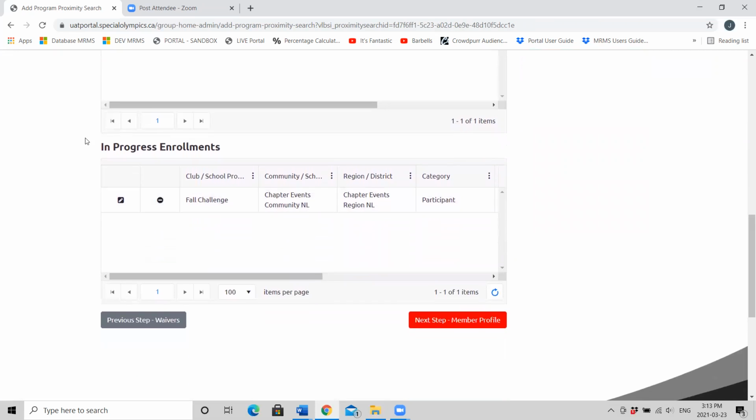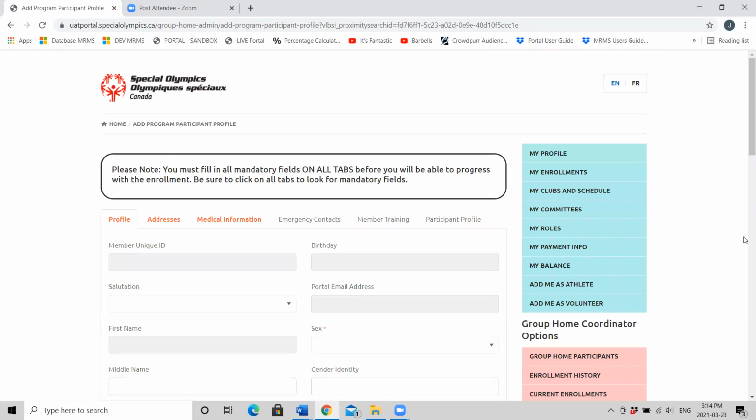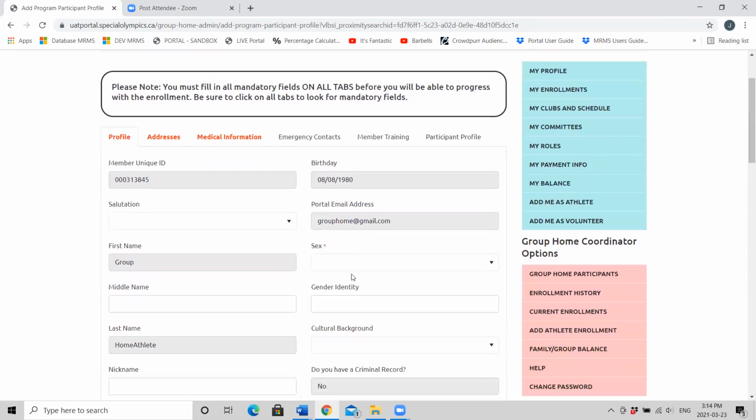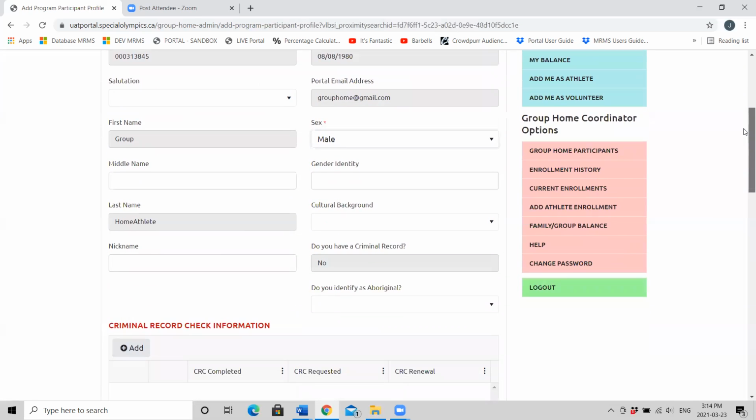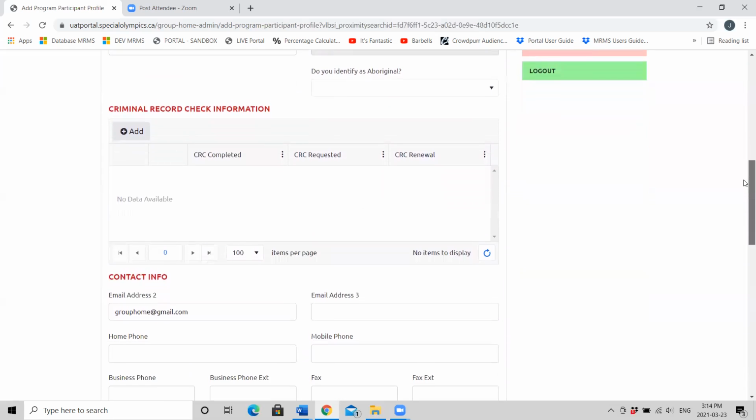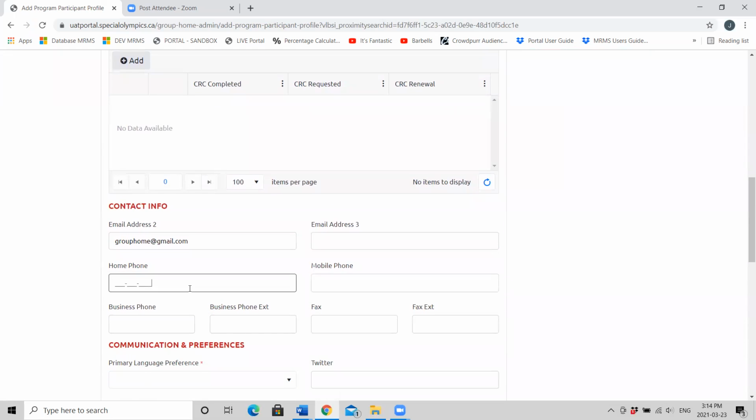Scroll down. You'll notice that it says In Progress Enrollments. Click to Next Step Member Profile. Here you want to complete the form in as much detail as needed to take care of your athlete while they're in Special Olympics care. Include your phone number and a cell number.